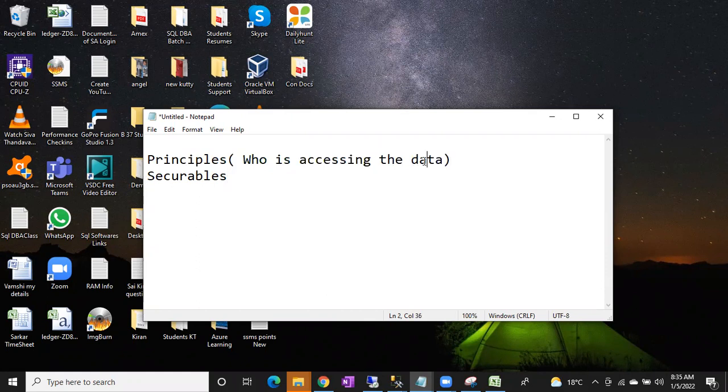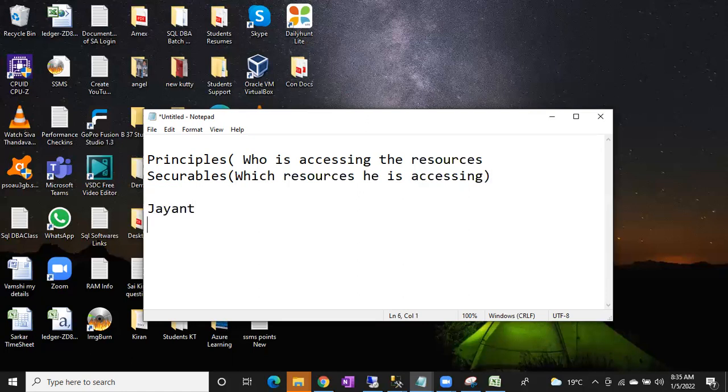Or resources. Imagine who is accessing the resources is called principal. Which resources he is accessing is called securables. He or she is accessing is called securable. Now, guys, tell me. Identify Jayant and Agio sales. Which one is principal? Which one is securable, guys?